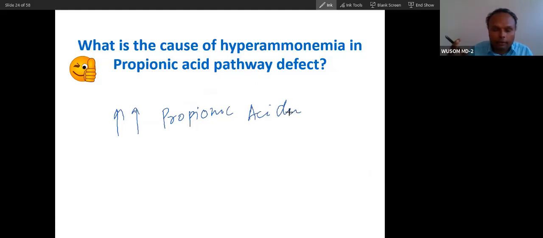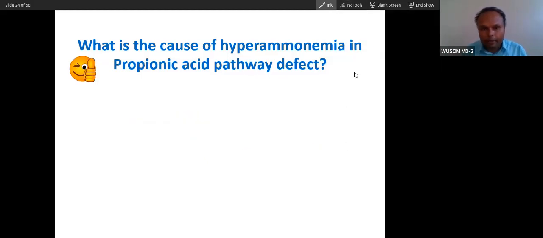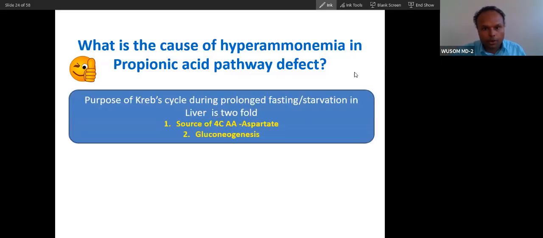Which amino acid metabolism? The metabolism of valine, isoleucine, threonine. So in such a condition, in propionic aciduria, there will be hyperammonemia. So remember how hyperammonemia happens in propionic aciduria.